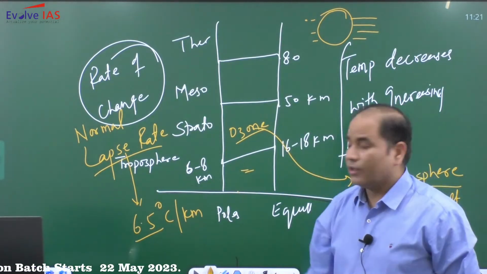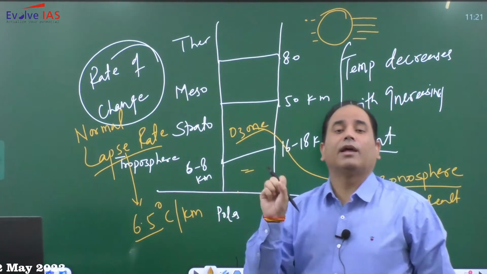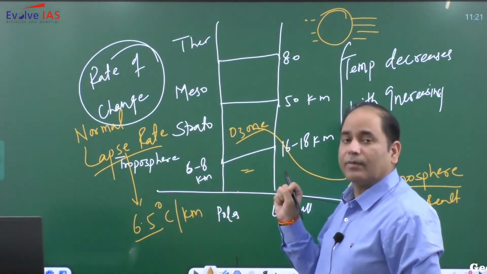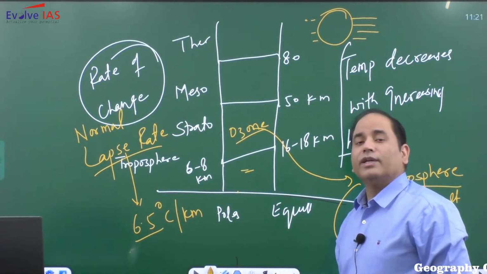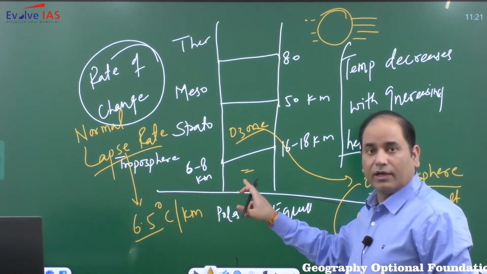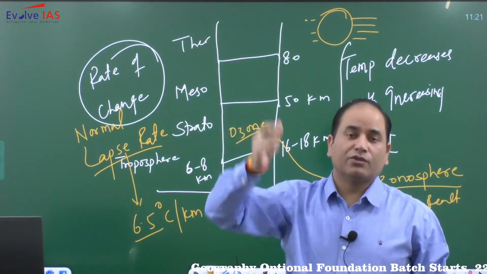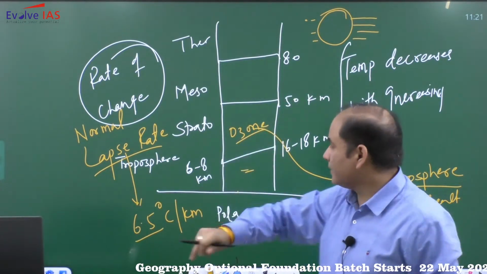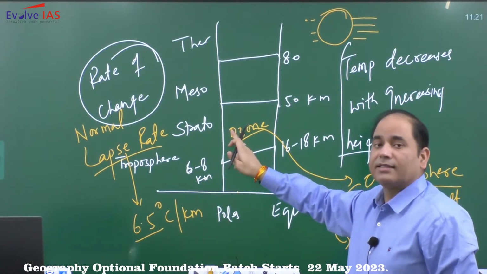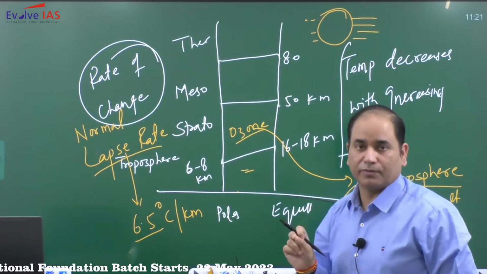One more thing: due to the presence of ozone, what will happen? This ozone is capable of absorbing some of the sunlight. Because it is capable of absorbing some of the insolation, in this layer temperature increases. In the lower layer of the atmosphere, the troposphere, temperature decreases with increasing height, but again the temperature increases in the stratosphere due to the presence of ozone.